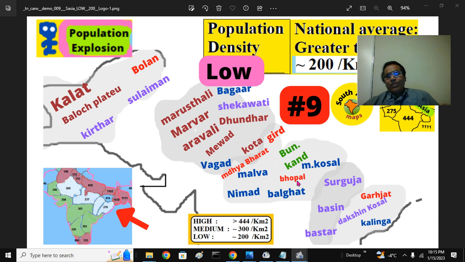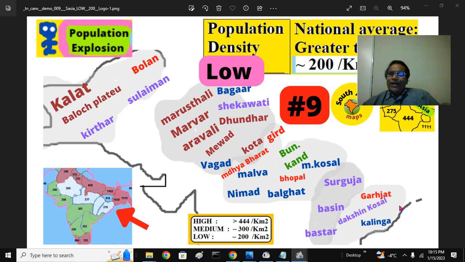Bhopal region, Bhopal and Raisen, and so on. And the Bundelkhand part, that is the east of Jhansi, Damoh and so on. Then the Mahakoshal region, around Jabalpur, Sagar, Damoh, and those areas. Surguja, Chhattisgarh, Surguja basins, and Bastar region, that is Kanker, and so on.